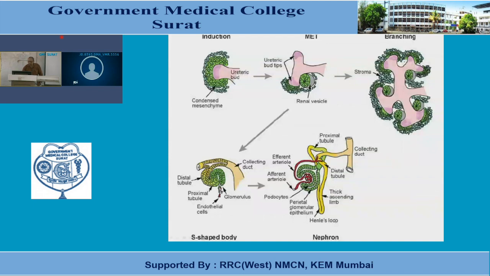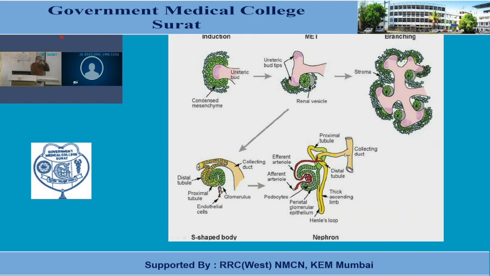And the intermediate portion of this renal vesicle is going to give rise to the tubules: proximal tubule, loop of Henle, distal convoluted tubule. All these are derived from this renal vesicle up to this level. And here this one is the collecting duct, which is part and parcel of the collecting system, and that is derived from the metanephric ureteric bud that we have discussed.